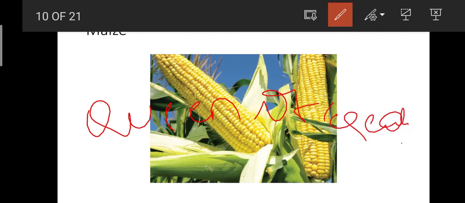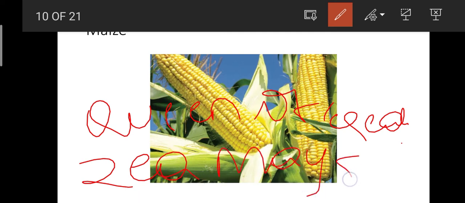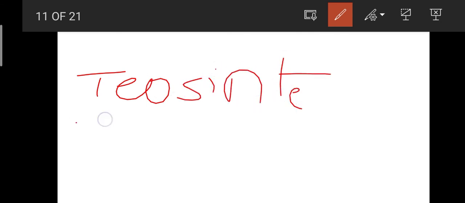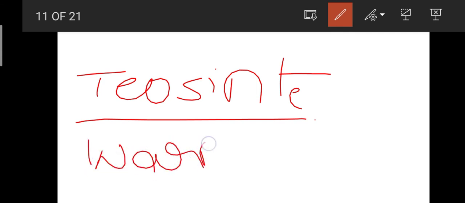Okay, and then what is the scientific name of maize? Maize, it is Zea mays. Okay, Zea mays is the scientific name. Okay, what is the wild variety in case of maize? It is nothing but teosinte. Okay, this is the wild variety of maize. What is the climatic requirement of maize? It is nothing but warm, humid weather.